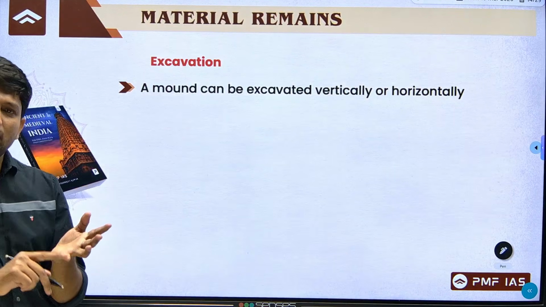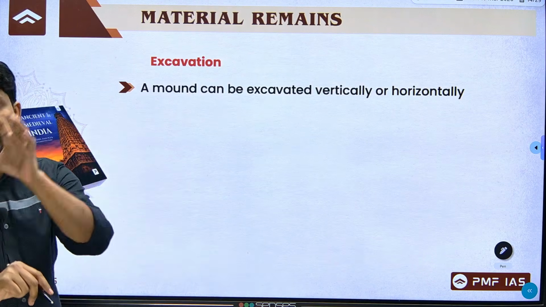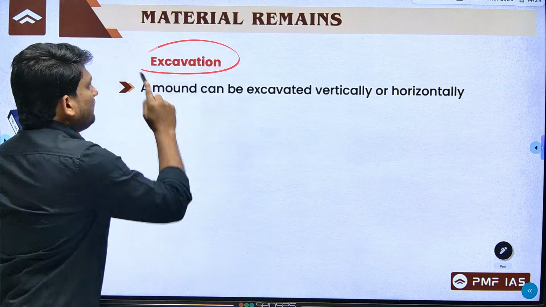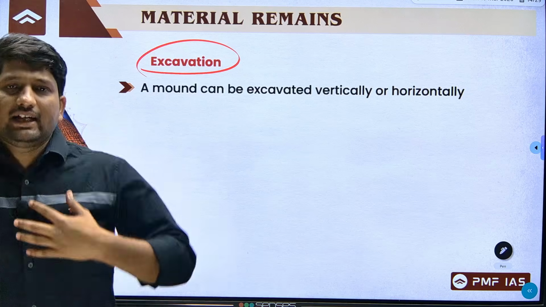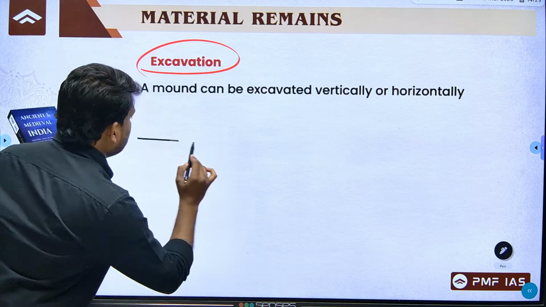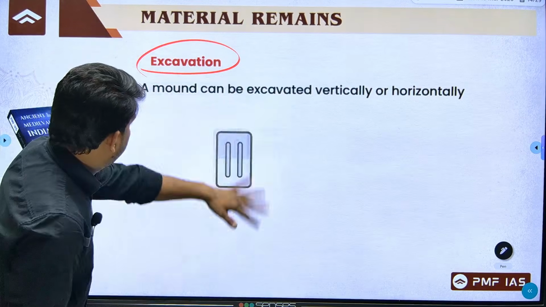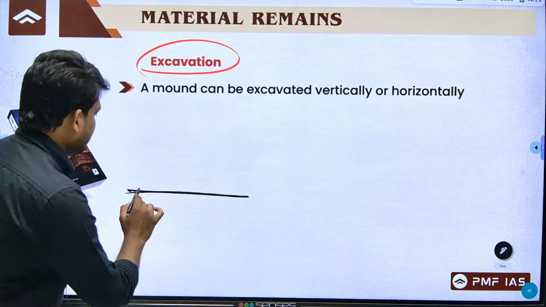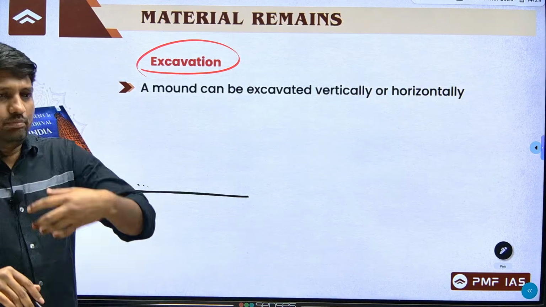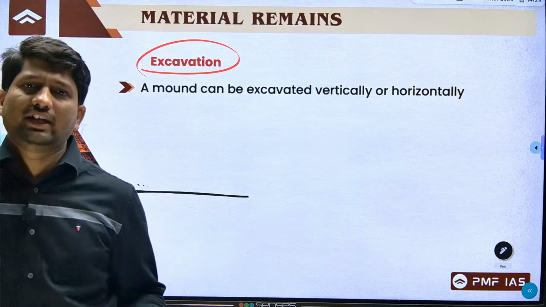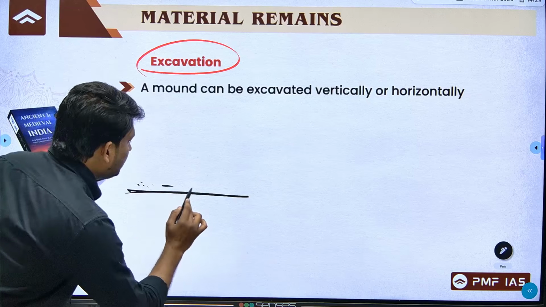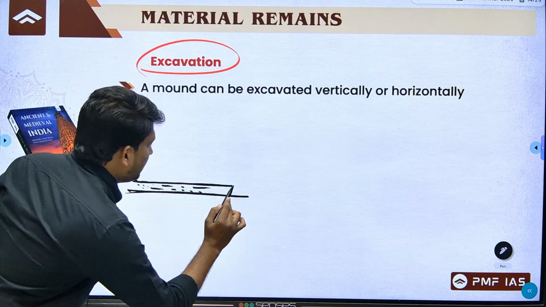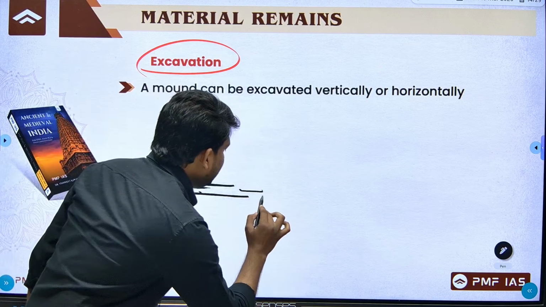We already discussed age, culture, prehistory, proto-history and then the historical phase. Now, the last chapter is excavation. So, remember, suppose currently I am present here, and this is a layer of earth. Currently we are present here, this is soil. Suppose because of some reason, because of an earthquake or anything, everything is destroyed and buried here. Now the layer becomes this, right? So, suppose this is a layer.